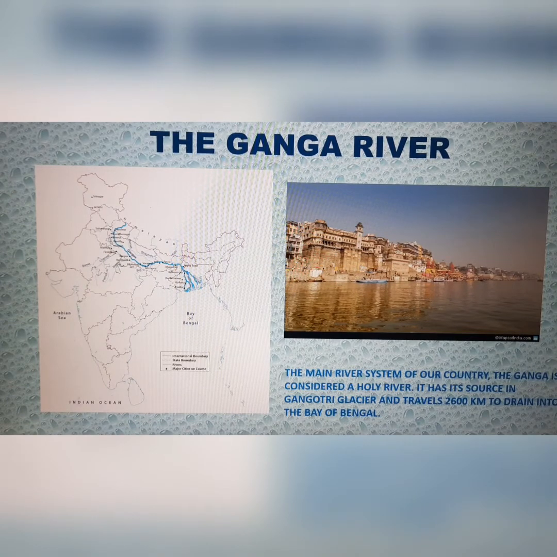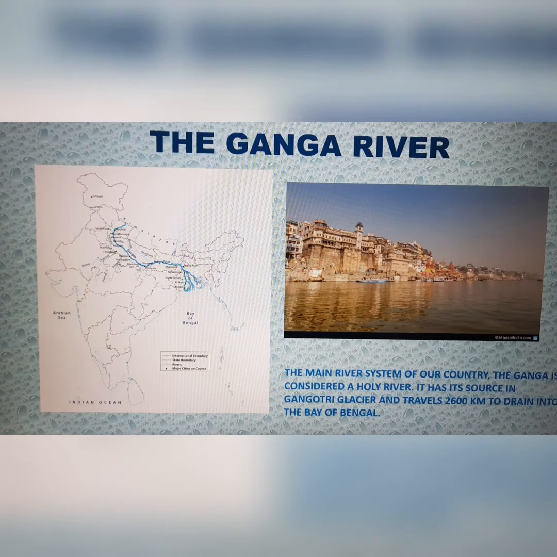The most important river of India, or the main river system of our country, is the river Ganga. It is the holiest river of our country. It has its source in the Gangotri Glacier and it travels 2,600 kilometers, draining the entire northern part of India, making the states like Punjab, Uttar Pradesh, Bihar, West Bengal one of the most fertile areas of our country before it drains into the Bay of Bengal.